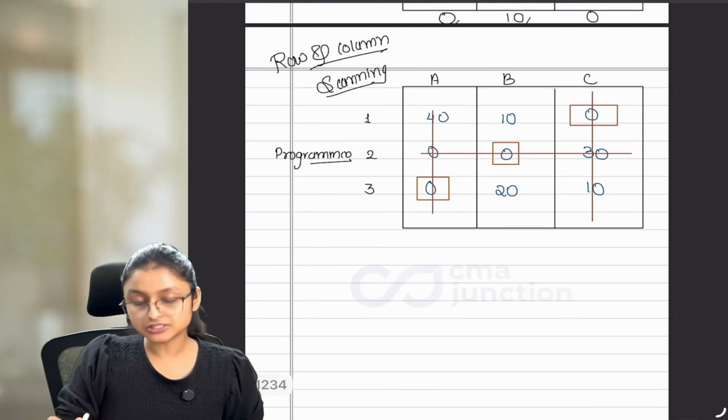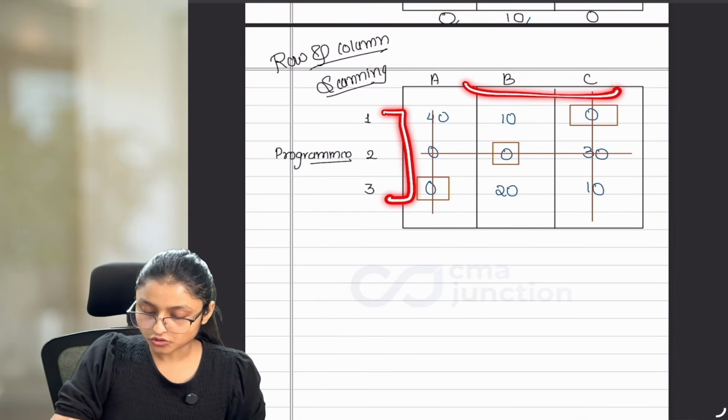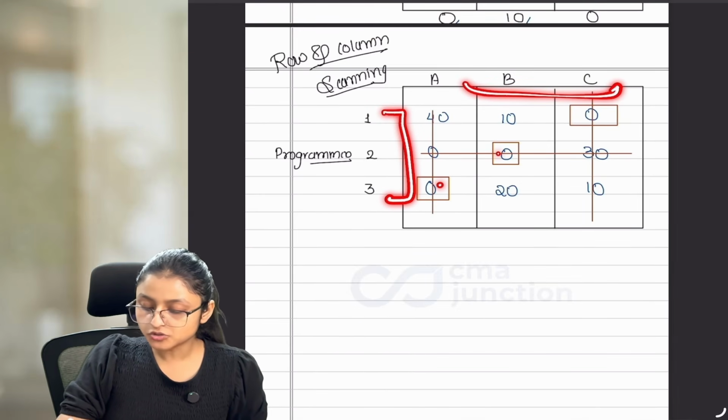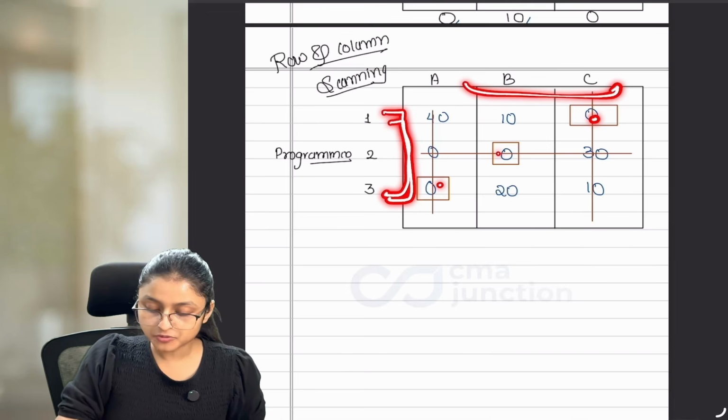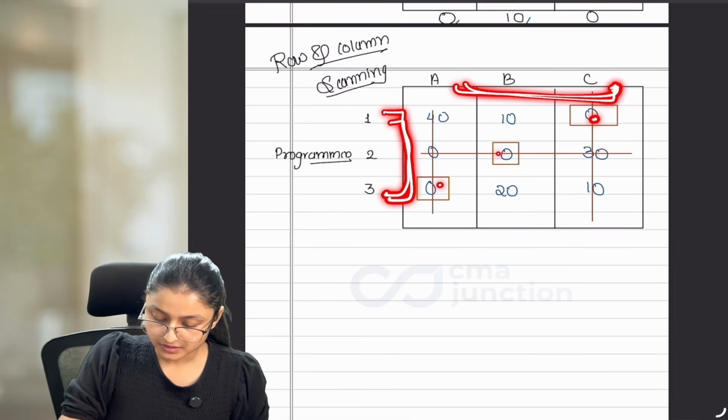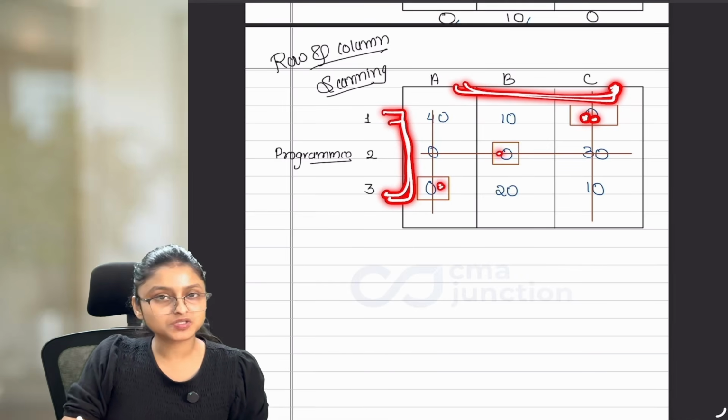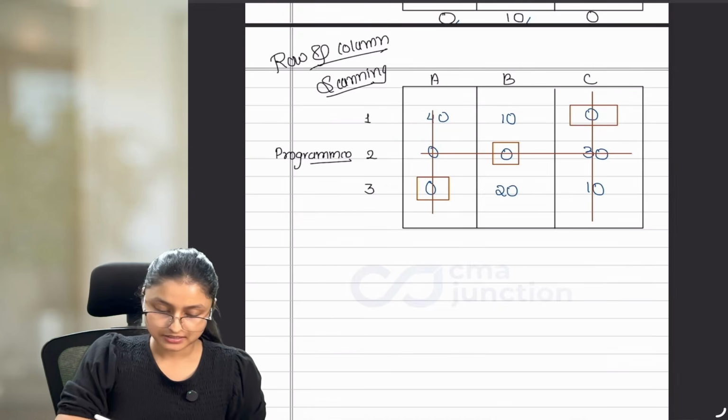Optimality is achieved when the number of rows or columns is equal to the number of zeros with square. As we have 3 programmers and 3 programs, and that is the exact number of zeros with square, we achieved optimality. So write it down.